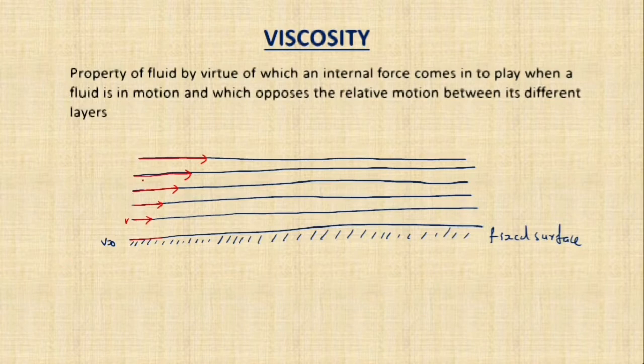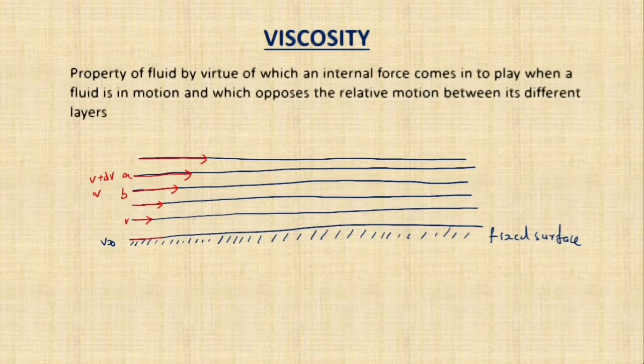Now you just imagine two layers. This is the layer A and this is the layer B. If you consider the velocity of B as v, what is the velocity of layer A? We can say it is v plus dv. The velocity will be more than the velocity of the layer B. So what is actually happening here?